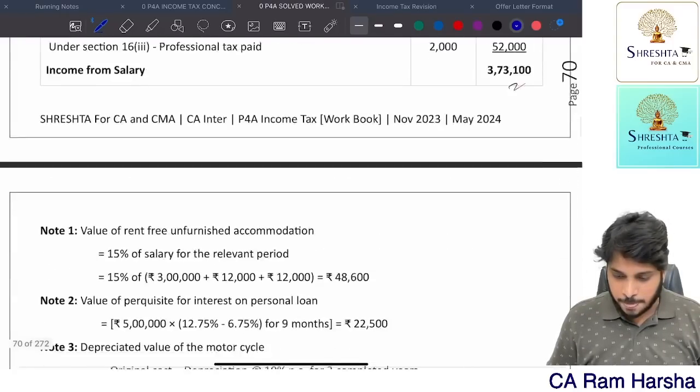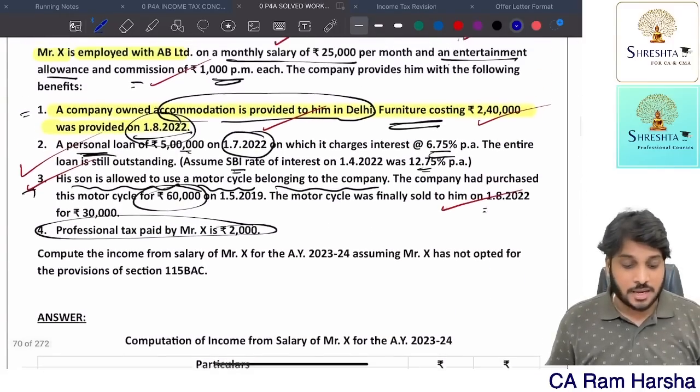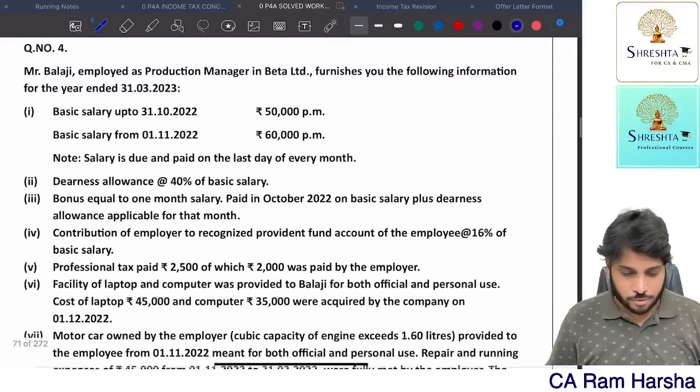Fine. Question number 3: what is the income from salary? Yes, 3,73,000. That's it. I hope you got clarity. Question number 3 completed. Then question number 4.